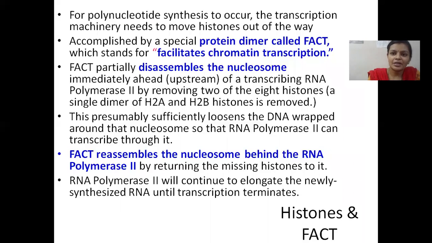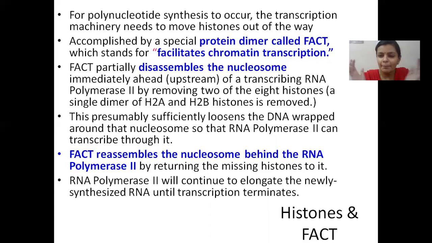So how does termination happen? Before going into the process of termination, we have already seen that in a eukaryotic system there are something called histones, DNA binding proteins.